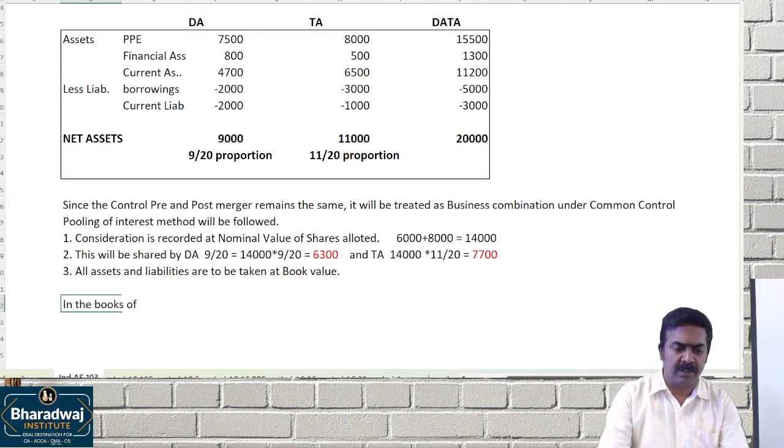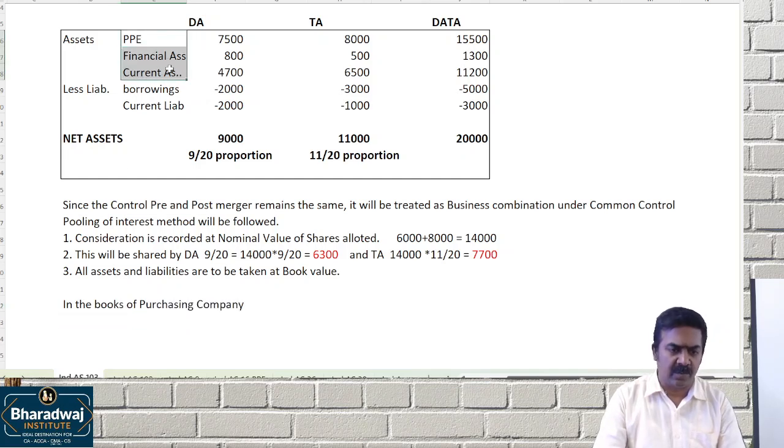In the books of the purchasing company, debit the assets taken over. What are the assets taken over? Plant property account debit, current assets account debit, financial assets, current assets, all at what value? Book value.